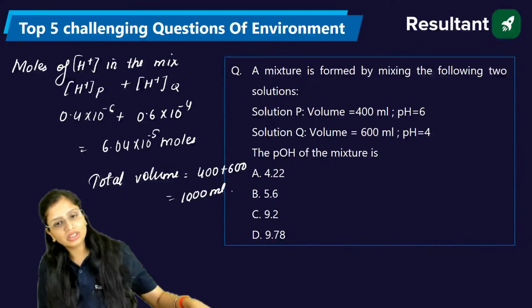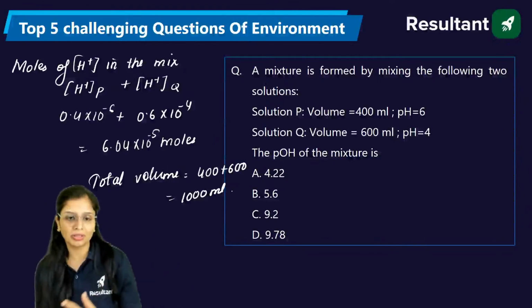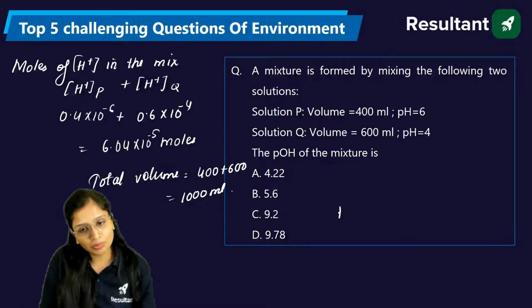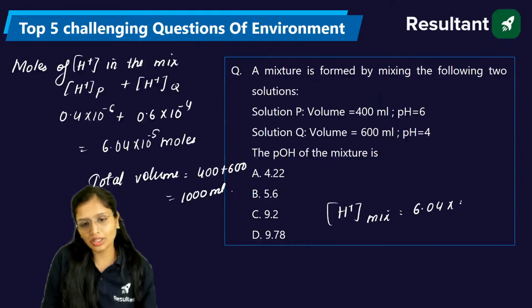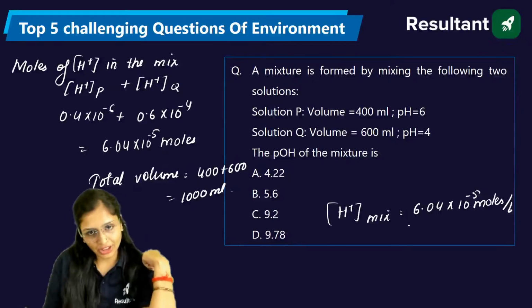Okay, so this 6.04 into 10 raised to power minus 5 moles is present in how much? 1000 ml, that is how much? 1 liter. So H plus of the mix is how much actually? 6.04 into 10 raised to power minus 5 moles per liter. Now you got H plus.